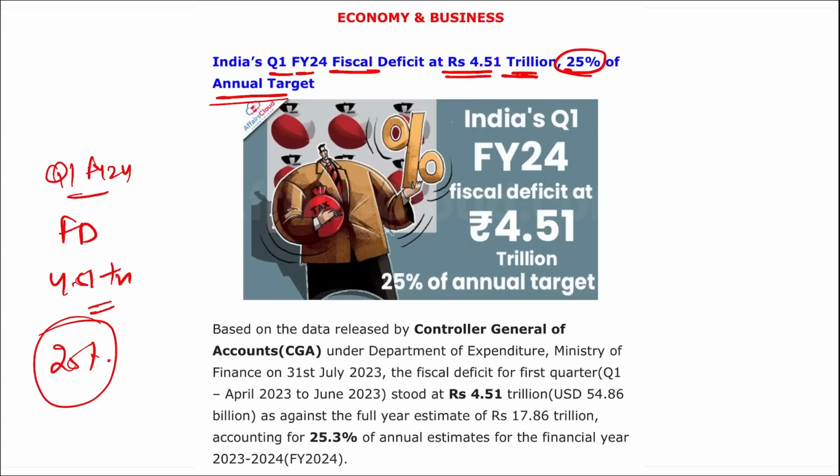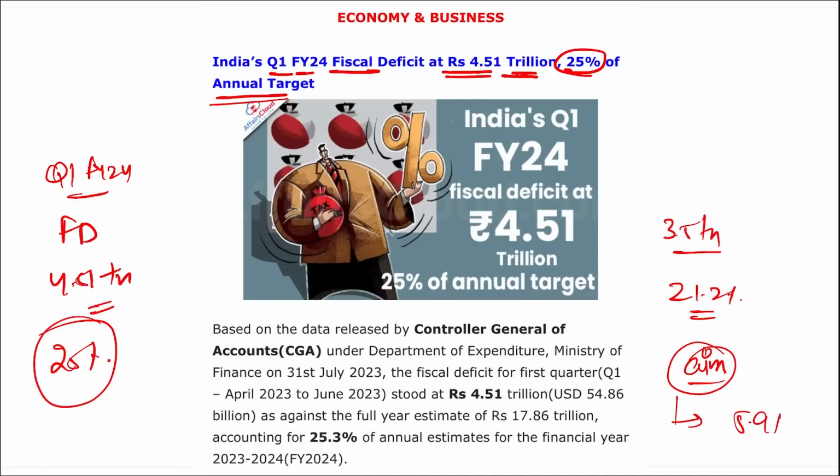It was lower at 3.5 trillion rupees, or 21.2% of the budget estimate. The rise in fiscal deficit is attributed to increased capital expenditure and accelerated tax devolution to state governments, which offsets the sharp increase in non-tax revenue. Correct. The main aim of the government here is to reduce the fiscal deficit to 5.9% of the GDP.